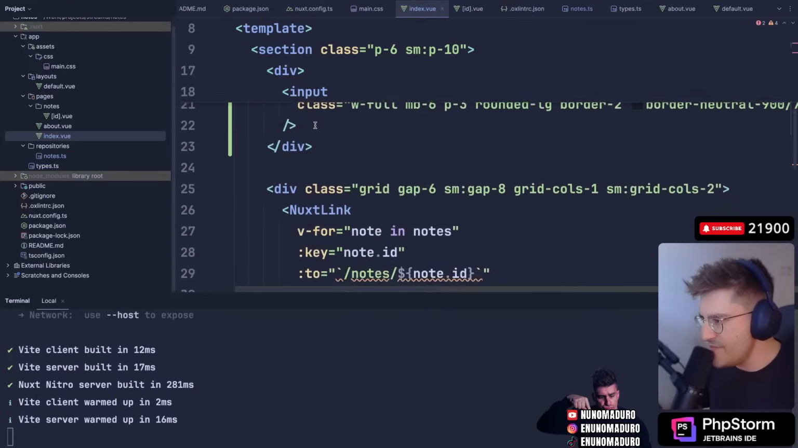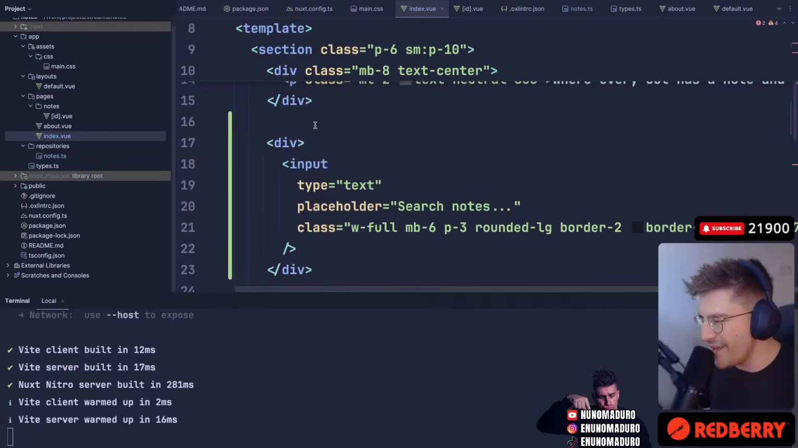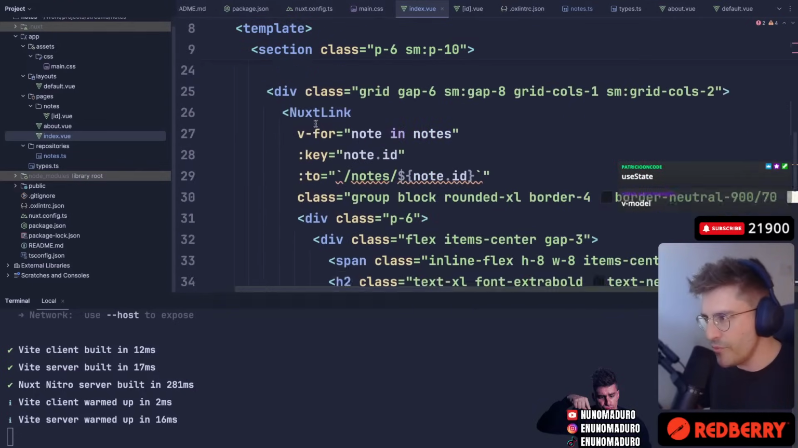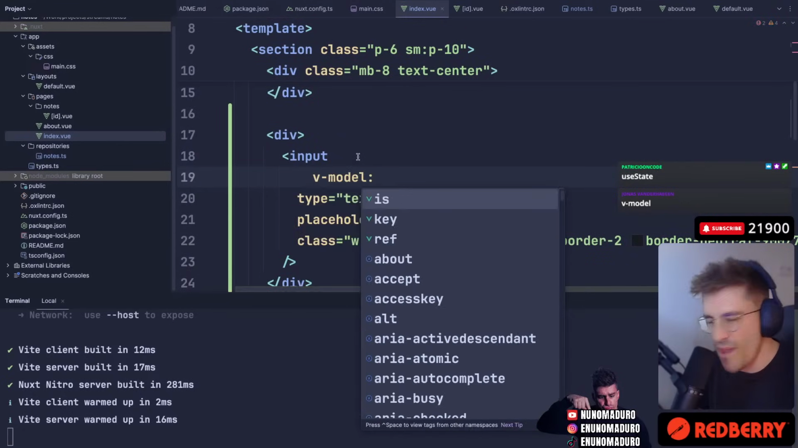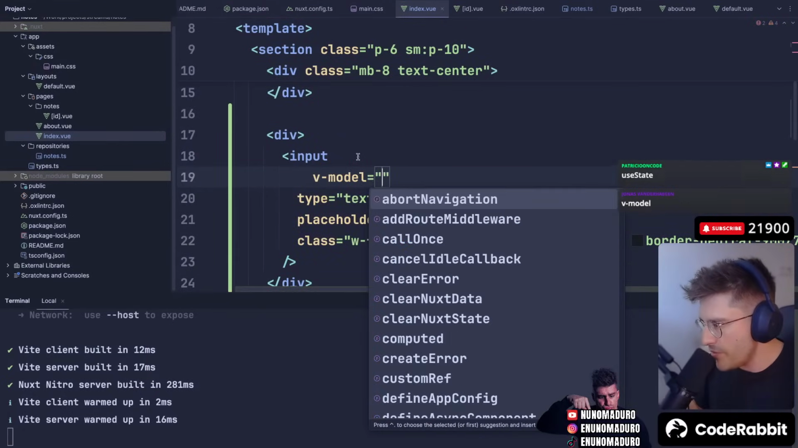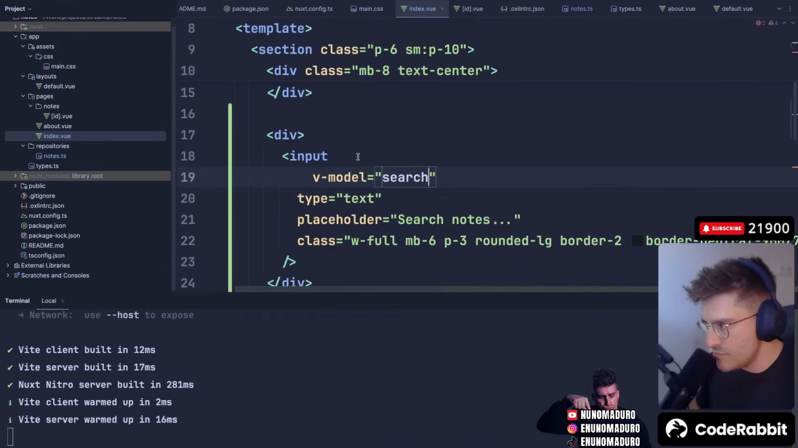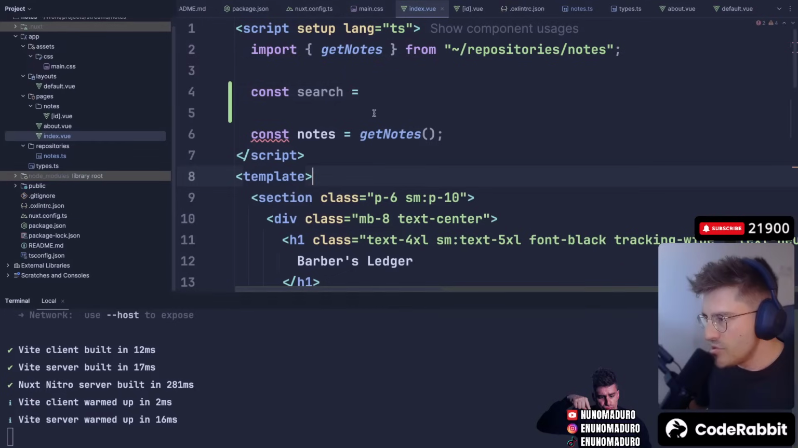But with Vue, we have this v-model thing, I think. Let me try to remember how I solve this with Vue. I think there is this v-model thing. Maybe, perhaps. v-model, here we go, exactly. So we can just do v-model, and this will be search, potentially. Okay, search. So I want to kind of watch this search.